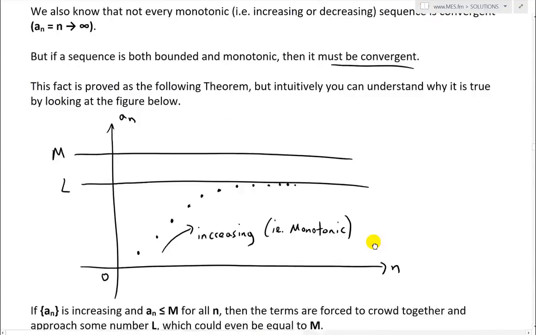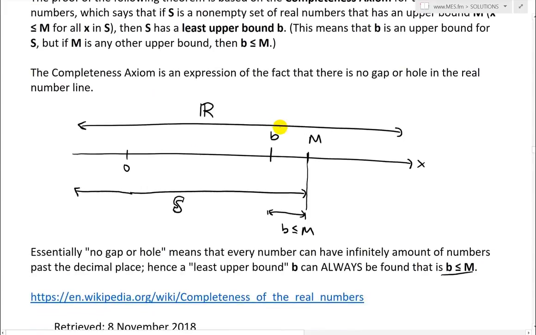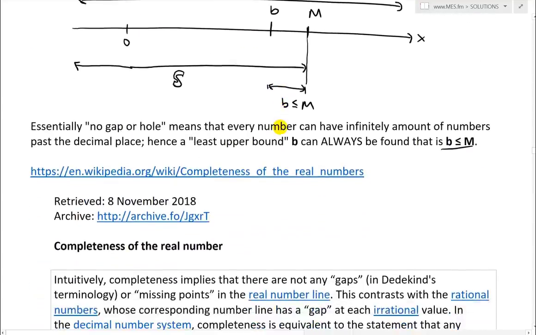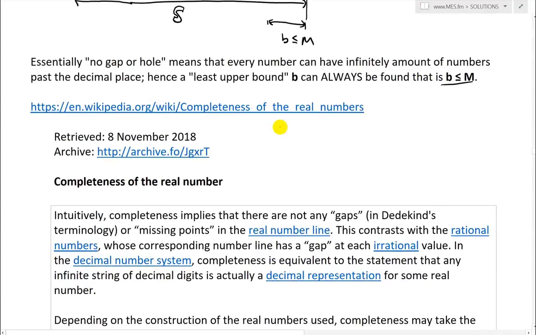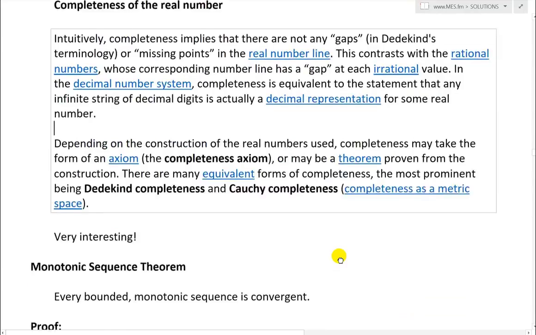Yeah, so essentially it's saying, mathematically, make an axiom saying that a limit exists if there's an upper bound and the function is always increasing. Or in decimal places, if you keep adding numbers to the decimal, the number is increasing, but it's still approaching a limit. And that limit could be M, but it's going to be less than or equal to whatever it is bounded by. So anyways, let's go further.